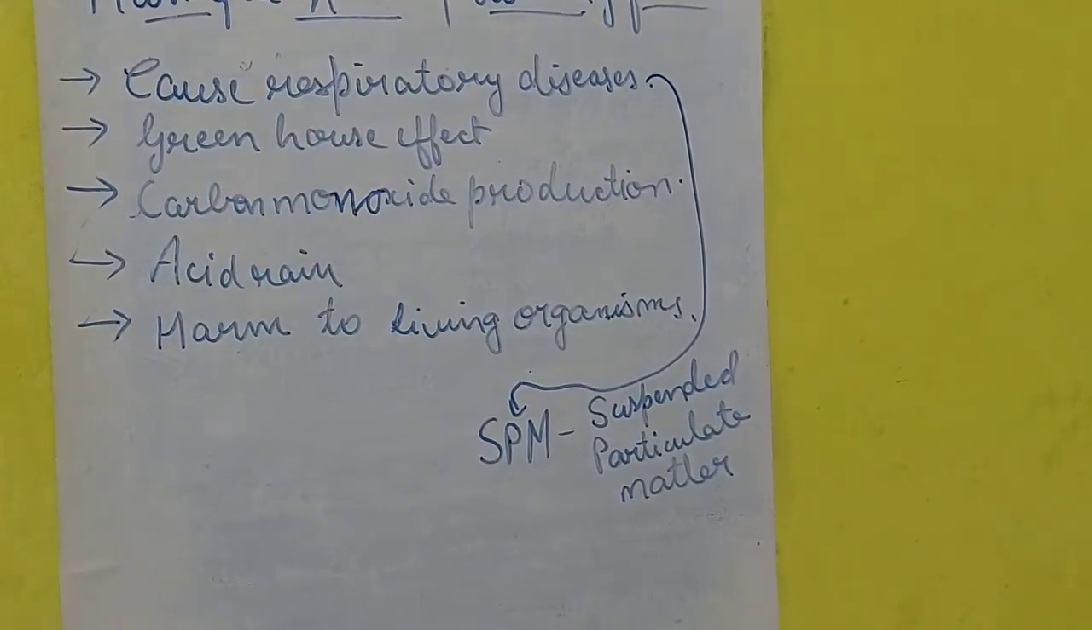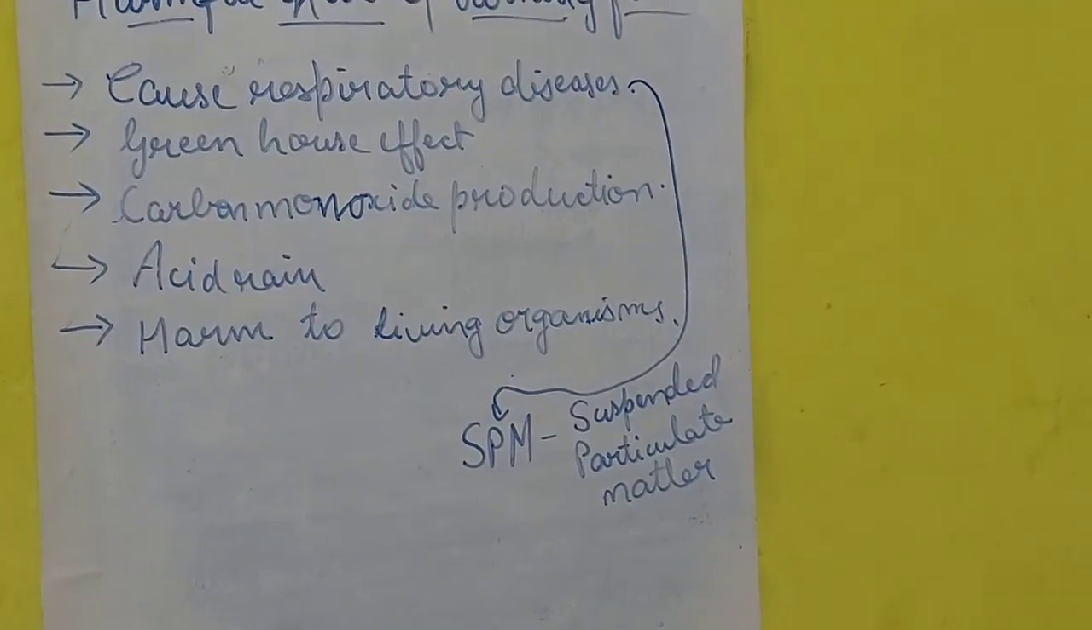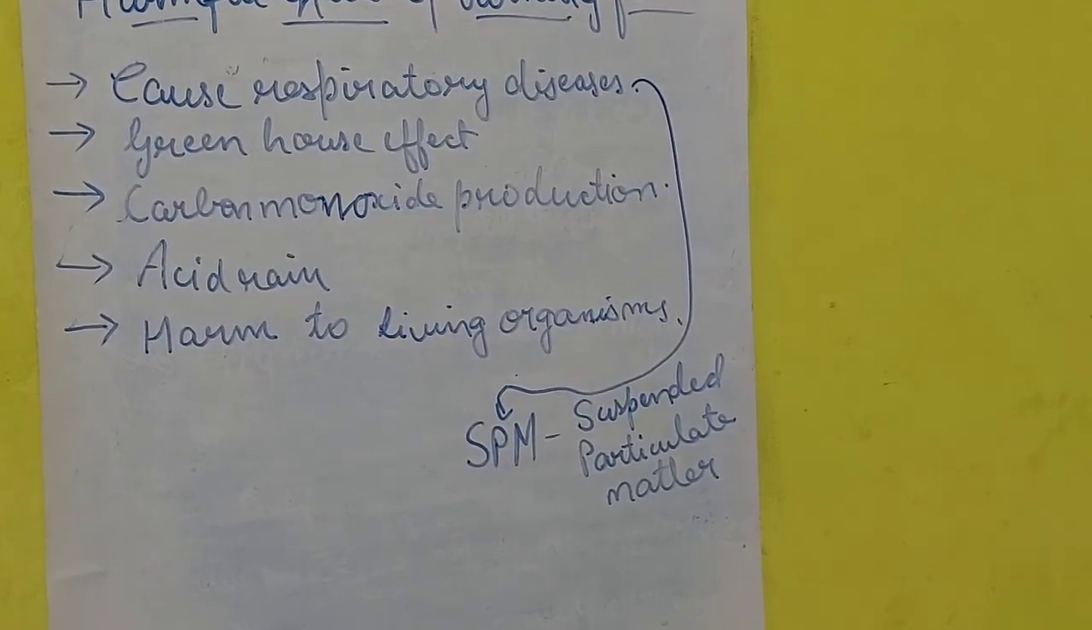Then the third one, carbon monoxide production. Students, when we burn fossil fuels, we have studied different types of combustion. Among them, two types were complete and incomplete combustion. When the fuel burns in enough air supply, it forms carbon dioxide. But when the supply of air is not sufficient, it forms